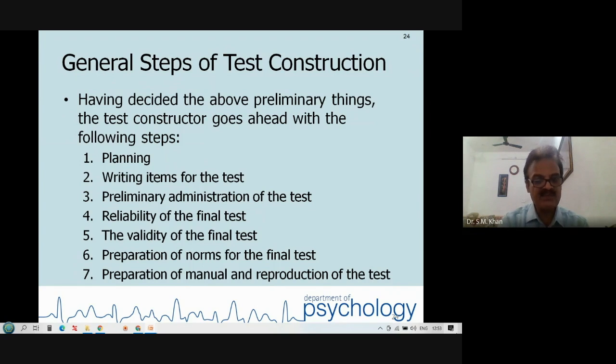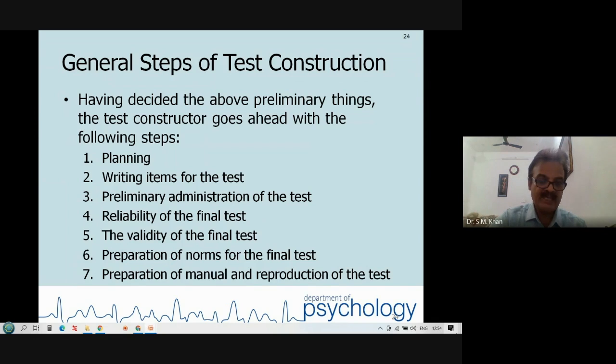Then writing items for the test, how to write the items, that you will see in a few slides. Then after writing the items, you need to go for preliminary administration. Preliminary means pilot study. Then after preliminary administration, you also need to examine the reliability for the final test.